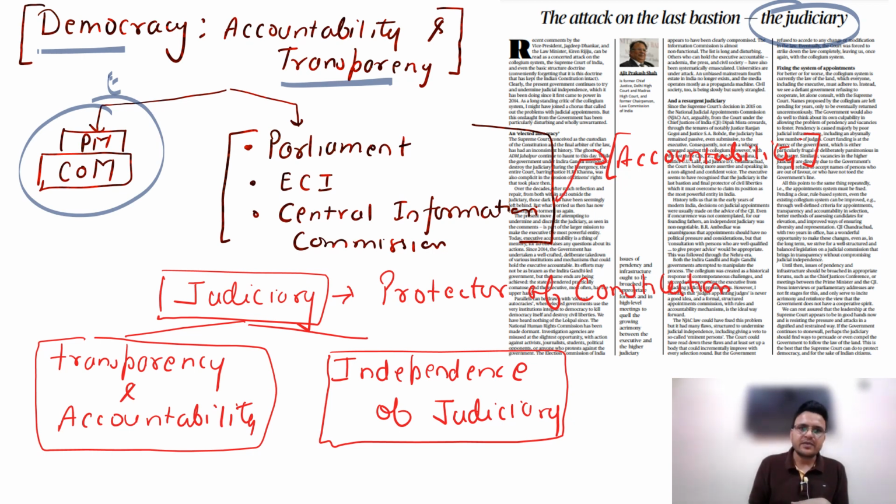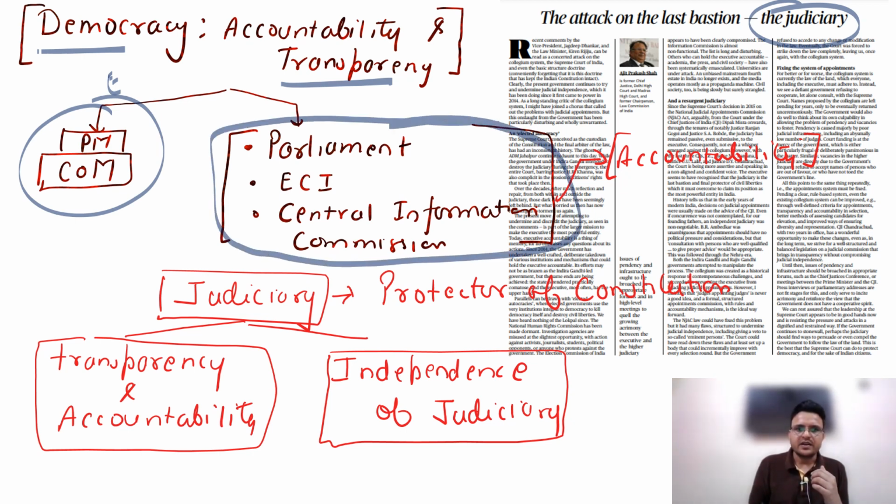On the other side we have Parliament, the Election Commission of India, and the Central Information Commission. We have seen continuously that their role is being compromised. We have seen that Parliament is not able to ensure accountability of the government.